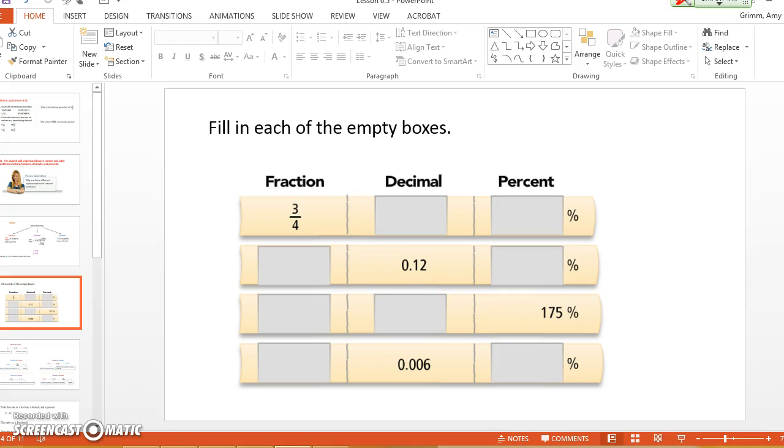Very good. And what would 3 divided by 4 be? Okay, you can either put 0.75 or 0.750, those are both the exact same. I usually don't write the extra 0. Okay, how would we change that decimal into a percentage?